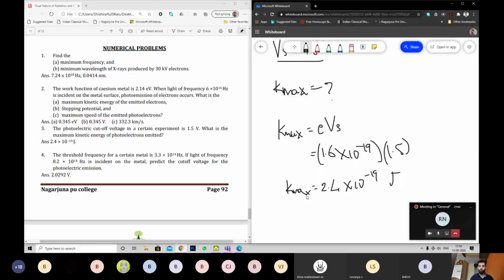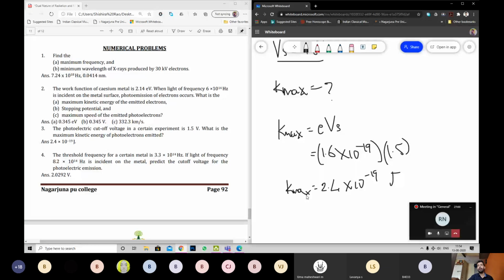What will you do? You will do a very simple thing. There are two methods. One, you divide this by the value of electron volt, or charge on electron, 1.6 into 10 power minus 19. You'll get the same answer. Same thing you'll get.